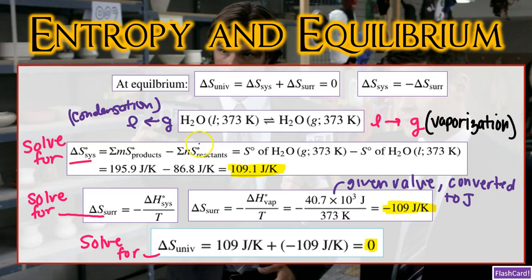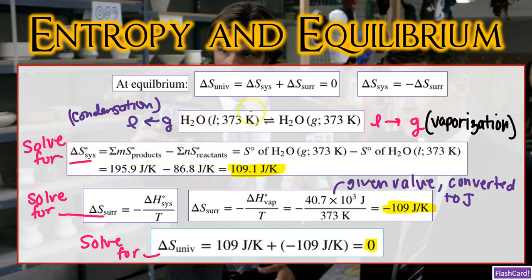So in order to do this, we have to make sure that we're going to be calculating delta S of the universe. That means we need to get a value for delta S of the system and a value for delta S of the surroundings. We're going to prove how they should be equal to one another and have opposite signs. So let's start out to solve for delta S of the system. To solve for delta S of the system at a standard state, we can take the sum of the standard state of the products minus the sum of the standard state of the reactants.